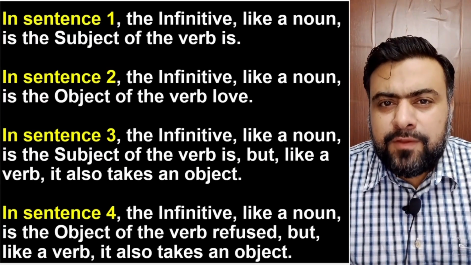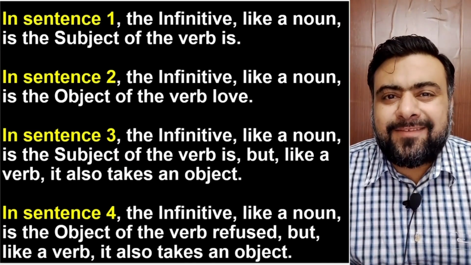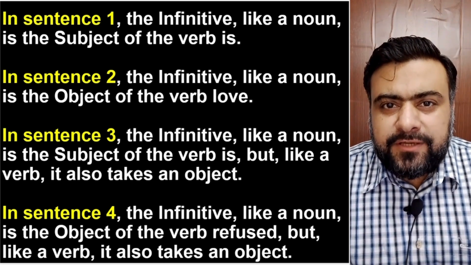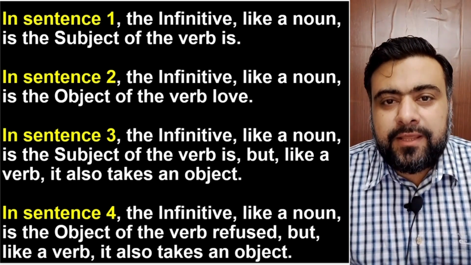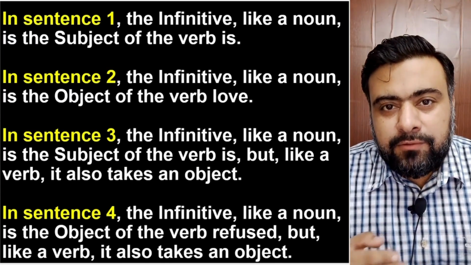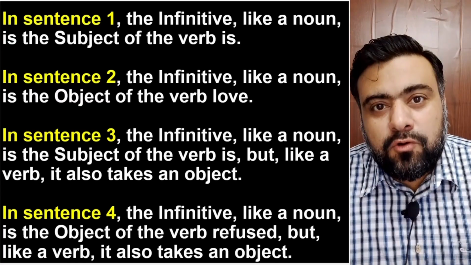Similarly, he refused to obey orders. Over here, the infinitive to obey is acting like an object of the verb refused. He refused, verb, and its object is to obey.